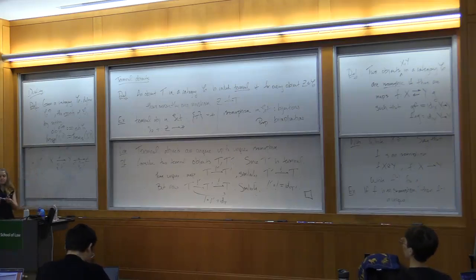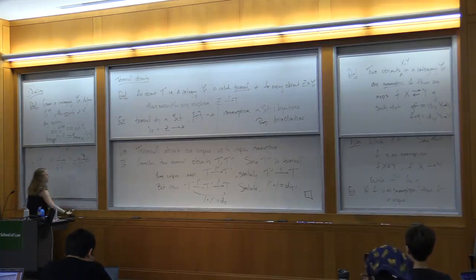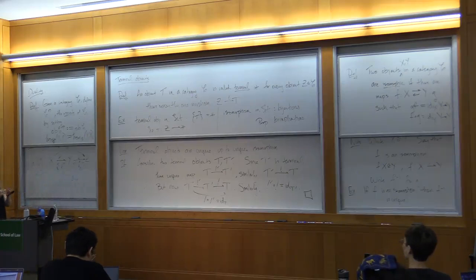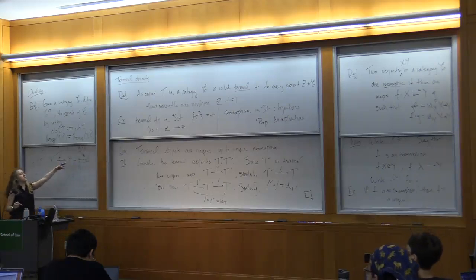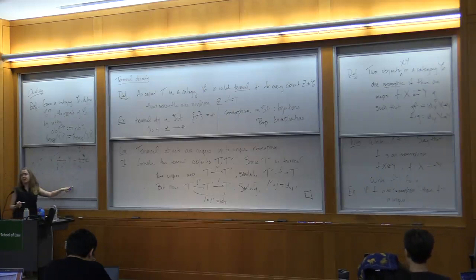F circle G. Oops, that's the wrong order. Using C op, okay, so it's F circle G. And so then we let this composition, we want to define this guy, so we define it to be this guy. You can write it down more formally if you want, but this is the picture.